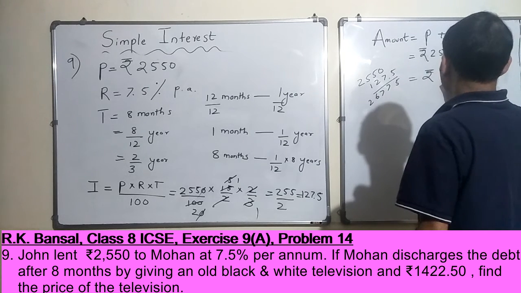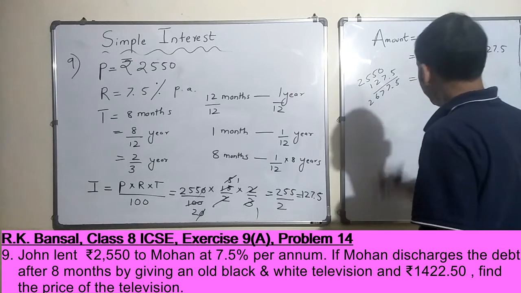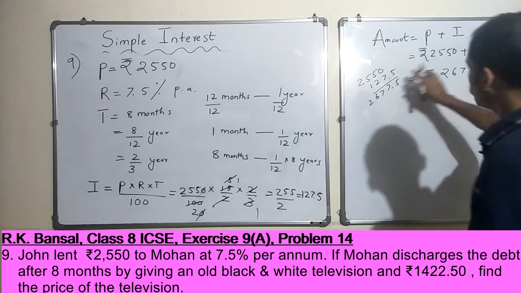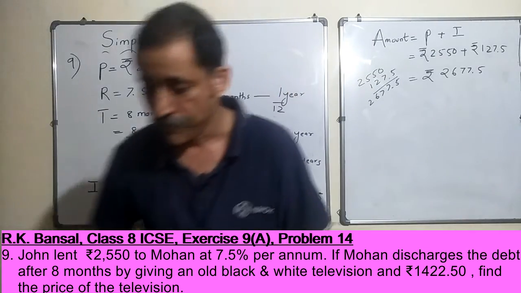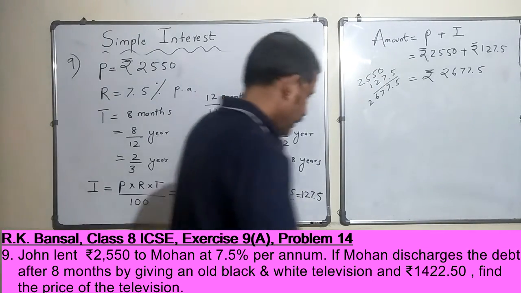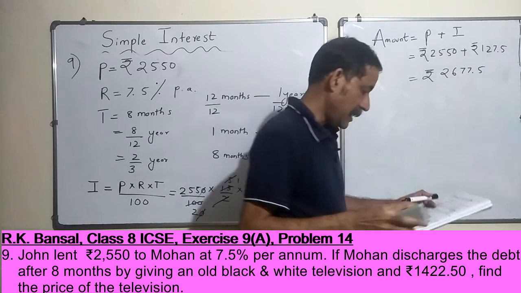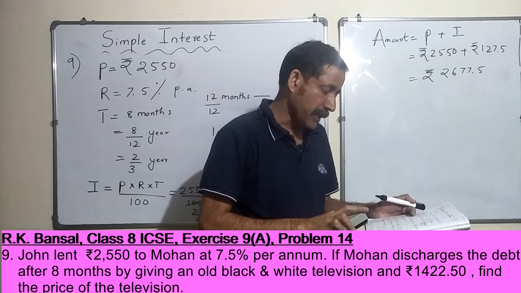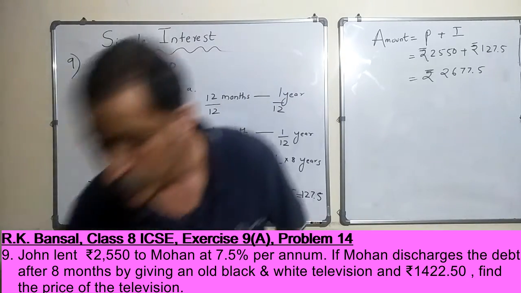2677.5. Okay, so this is correct. So this is the amount, but our friend Mohan does not pay this amount, but instead gives a television and 1422.5. So let's find out the cost of the television.